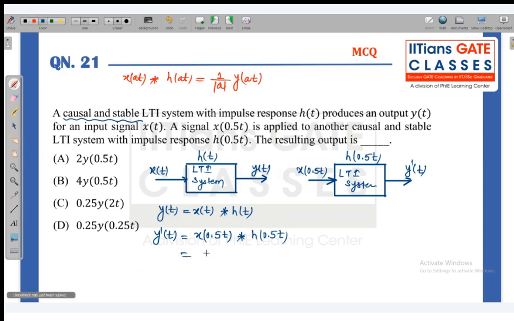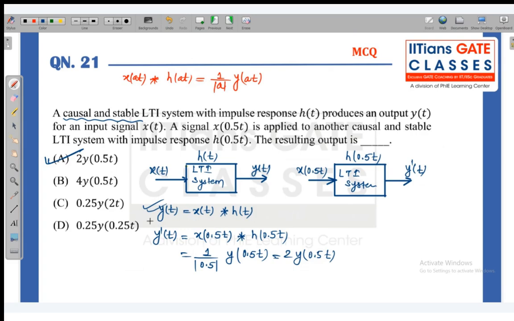Now if I apply this, a is 0.5, so 1 upon 0.5 is 2, and y of the previous output scaled is y of 0.5 t. So it is 2 into y of 0.5 t, and according to this the right answer would be that option. A very simple property based question.